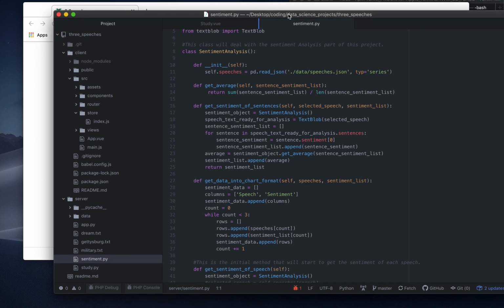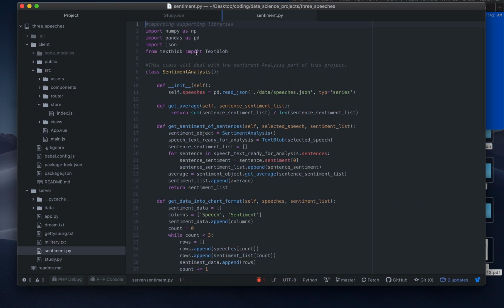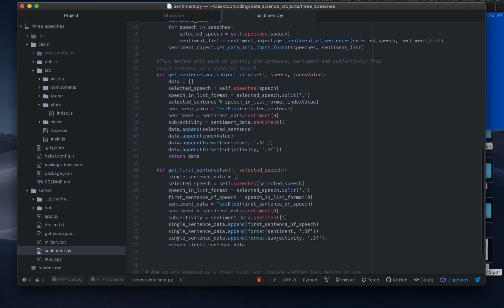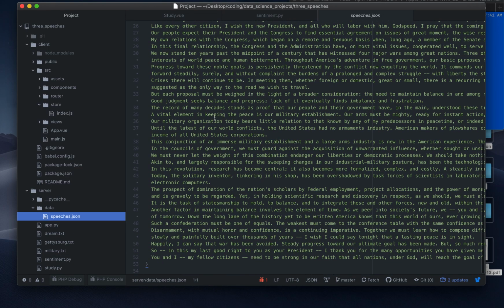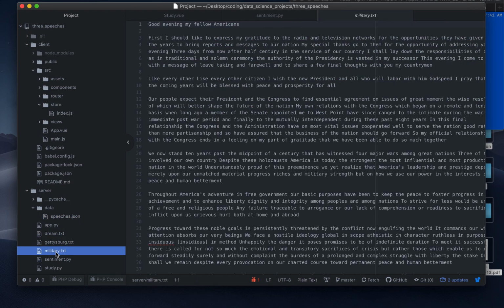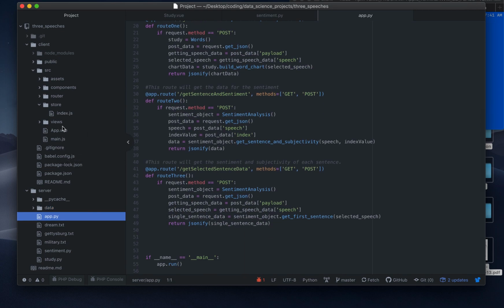But here's some of the code. Here's for looking at the sentiment, TextBlob, importing that and using it. It's very, very easy to use. Like I said, in this project I actually broke the speeches up into JSON, and I also have them in a text file here. I forget exactly why, because I started this project over a month ago. So essentially all my routes and how everything works are right here.